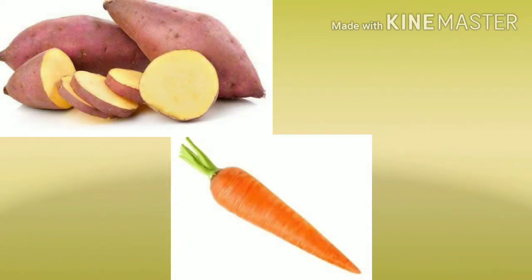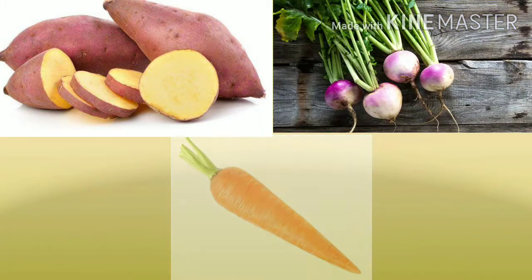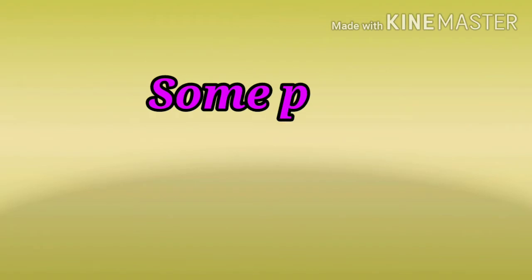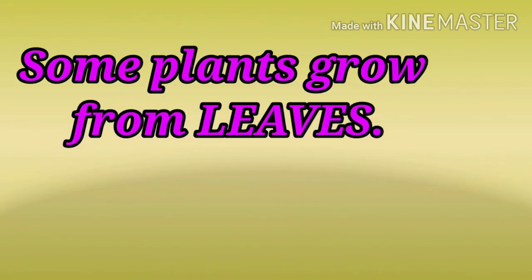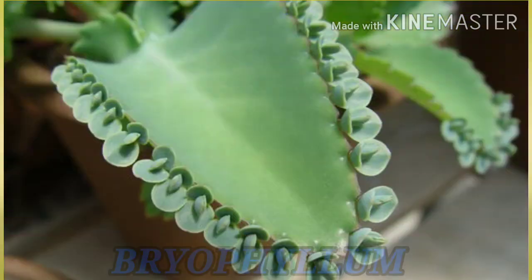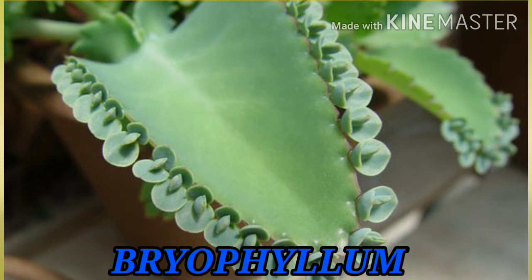Plants such as carrot, sweet potato, and turnip can grow into new plants from their roots. Some plants grow from leaves. The leaves of certain plants, such as those of Bryophyllum, produce buds on their margins. These buds grow into new plants when the leaves are placed in moist soil.